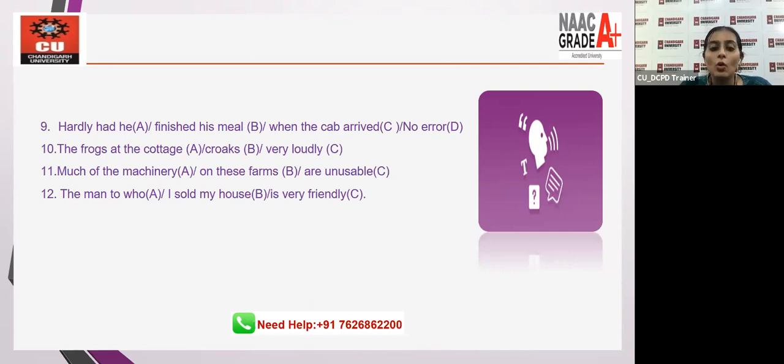11th, much of the machinery on these farms is unusable. We are talking about collective. Any machine comes as a collective word, which is machinery, right? So is unusable. So C is wrong as far as 11th is concerned. 12th, the man to whom I sold my house. So A is wrong. All right.